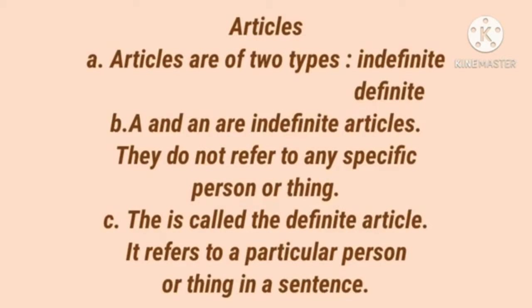Next, articles. Articles are of two types, indefinite and definite articles. A and an are indefinite articles. They do not refer to any specific person or thing. The is called the definite article. It refers to a particular person or thing in a sentence.